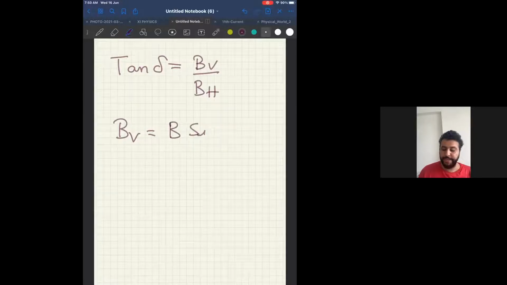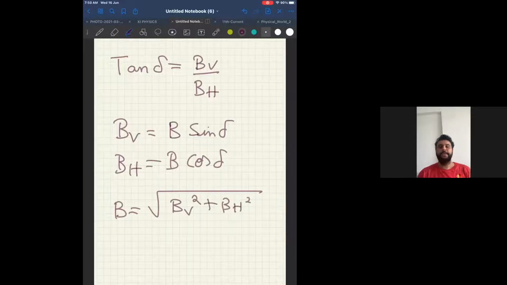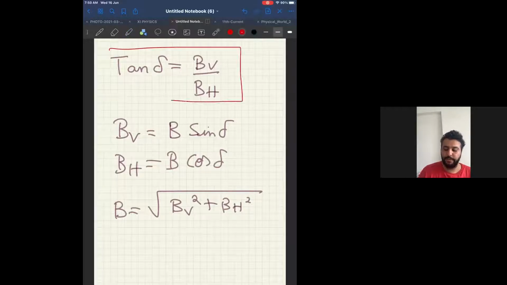And you know that in this BV is the vertical component. Therefore, it is B sin delta, and BH is the horizontal component. Therefore, it will be B cos delta. And the total magnetic field B will be equal to square root of BV square plus BH square. Remember these four formulas from 11th standard. For angle of dip delta, see the first formula, tan delta is equal to BV by BH.